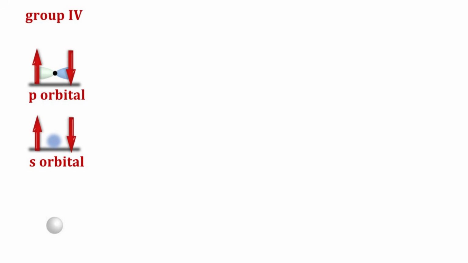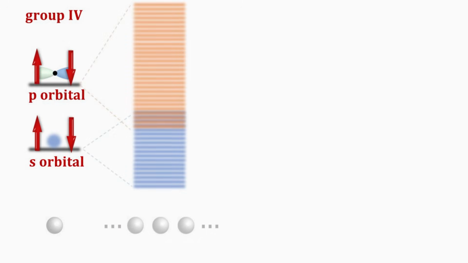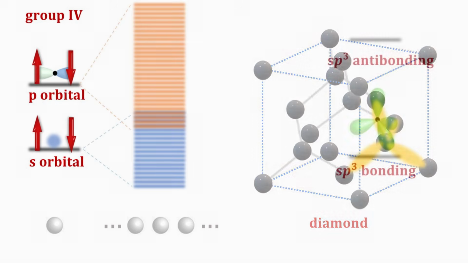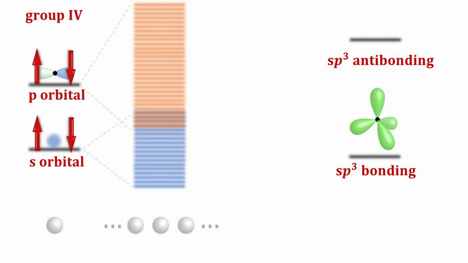Now, what about the group 4 elements, which give us the semiconductor materials? Here we have 4 valence electrons, 2 in the s orbitals and 2 in the p orbitals. Supposedly, the hybridization of these orbitals with neighboring atoms would form the s and p band continuum. However, elements in this group like to form a diamond-like structure, where the atoms are tetrahedrally bonded to the neighboring atoms. Since these bonds are equivalent, each of these bonds must be composed of a mixing of s and p orbitals. We call these sp3 bonding orbitals.